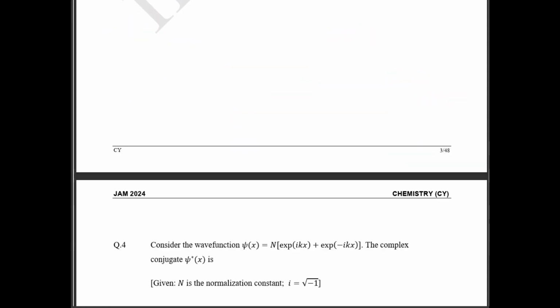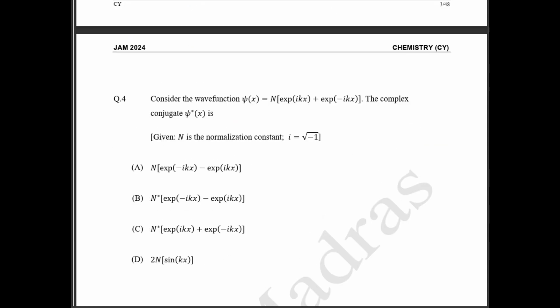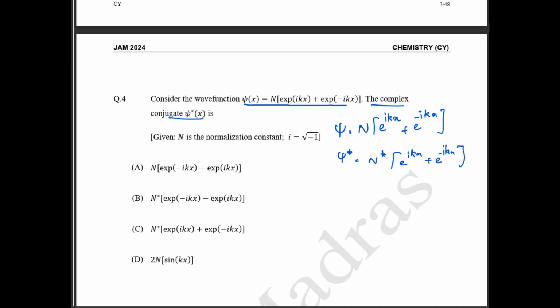Okay, fourth question. Consider the wave equation psi. What they have given is psi equal to N e power i k x plus e power minus i k x. What they are telling us to find is the complex conjugate. It's very simple. So what you have to do is take the complex conjugate of the entire thing: N e power i k x plus e power minus i k x, the whole conjugate.